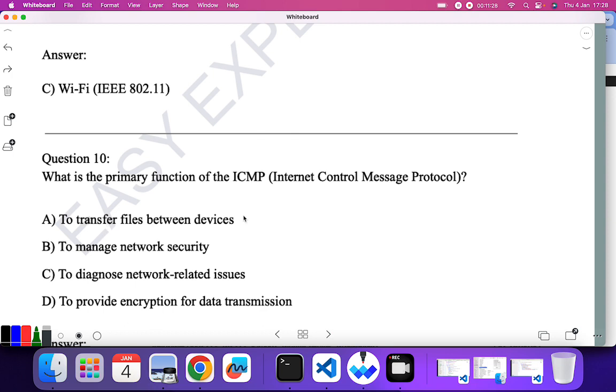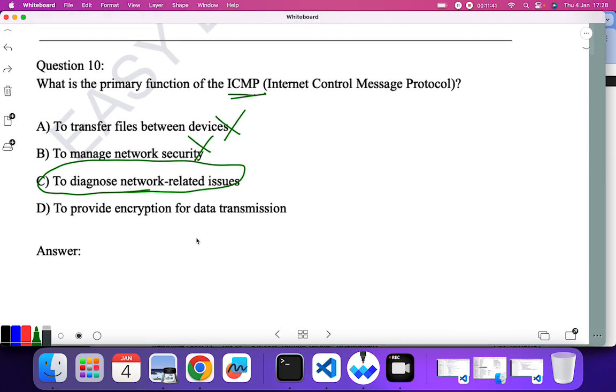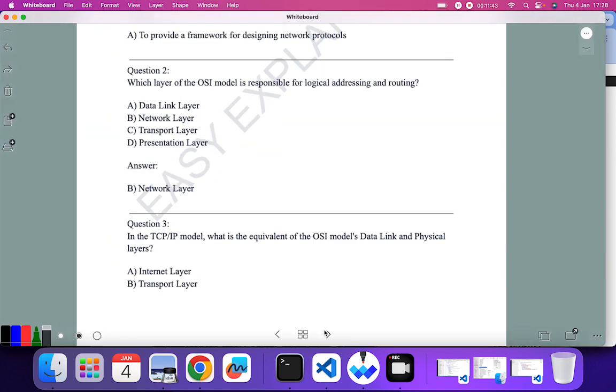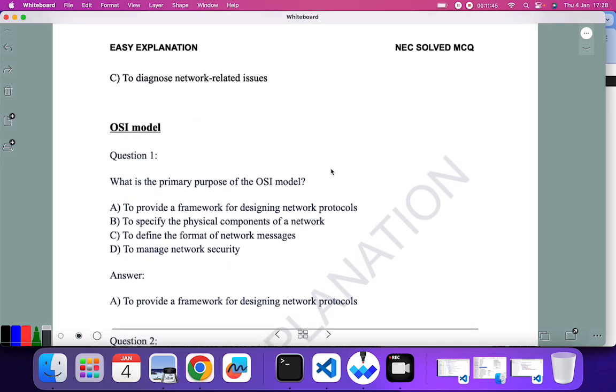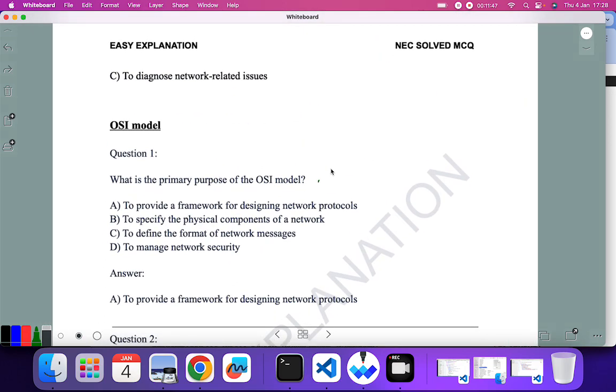Next question is, what is the primary function of ICMP? To transfer file between devices? No. To manage network security? No. To diagnose network related issues? Yes. So main function of ICMP protocol is to diagnose the network related issues. Okay, so C is the correct answer. Okay, so next one is